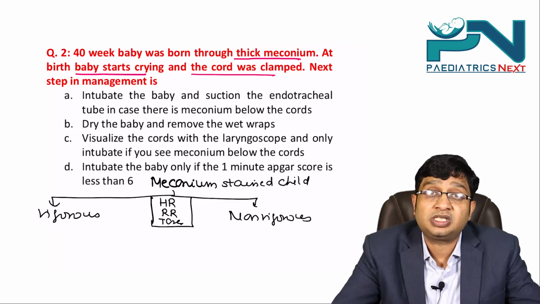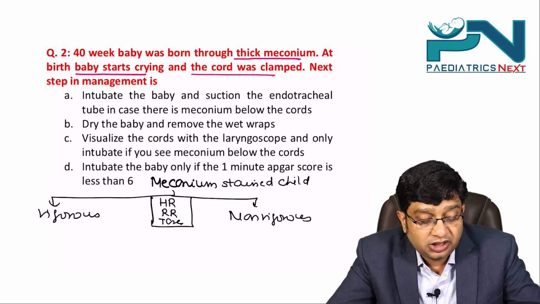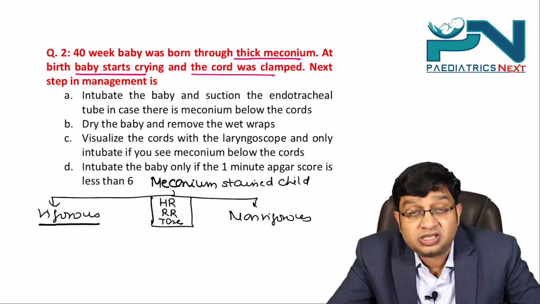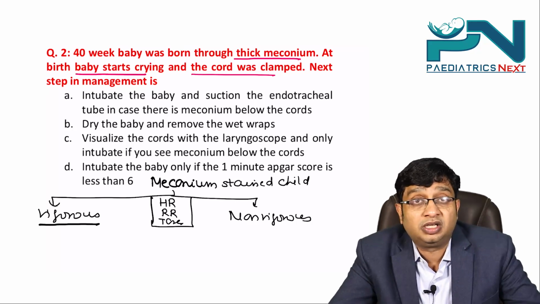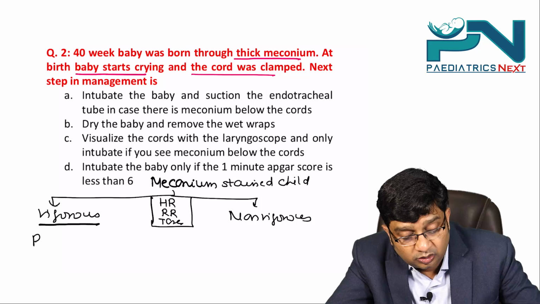Vigorous means there is spontaneous respiration and spontaneous cry, and in the vigorous child nothing is to be done, only the routine things.